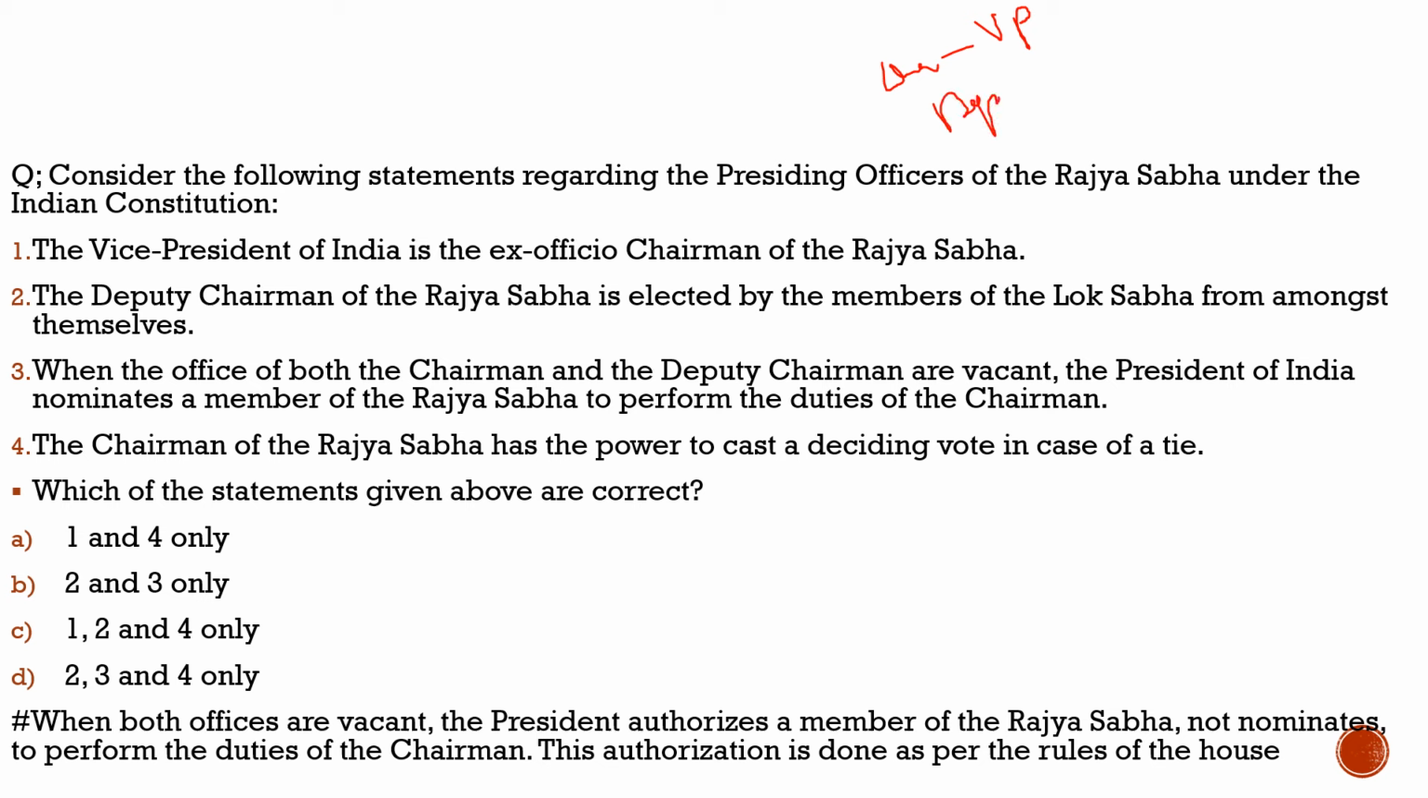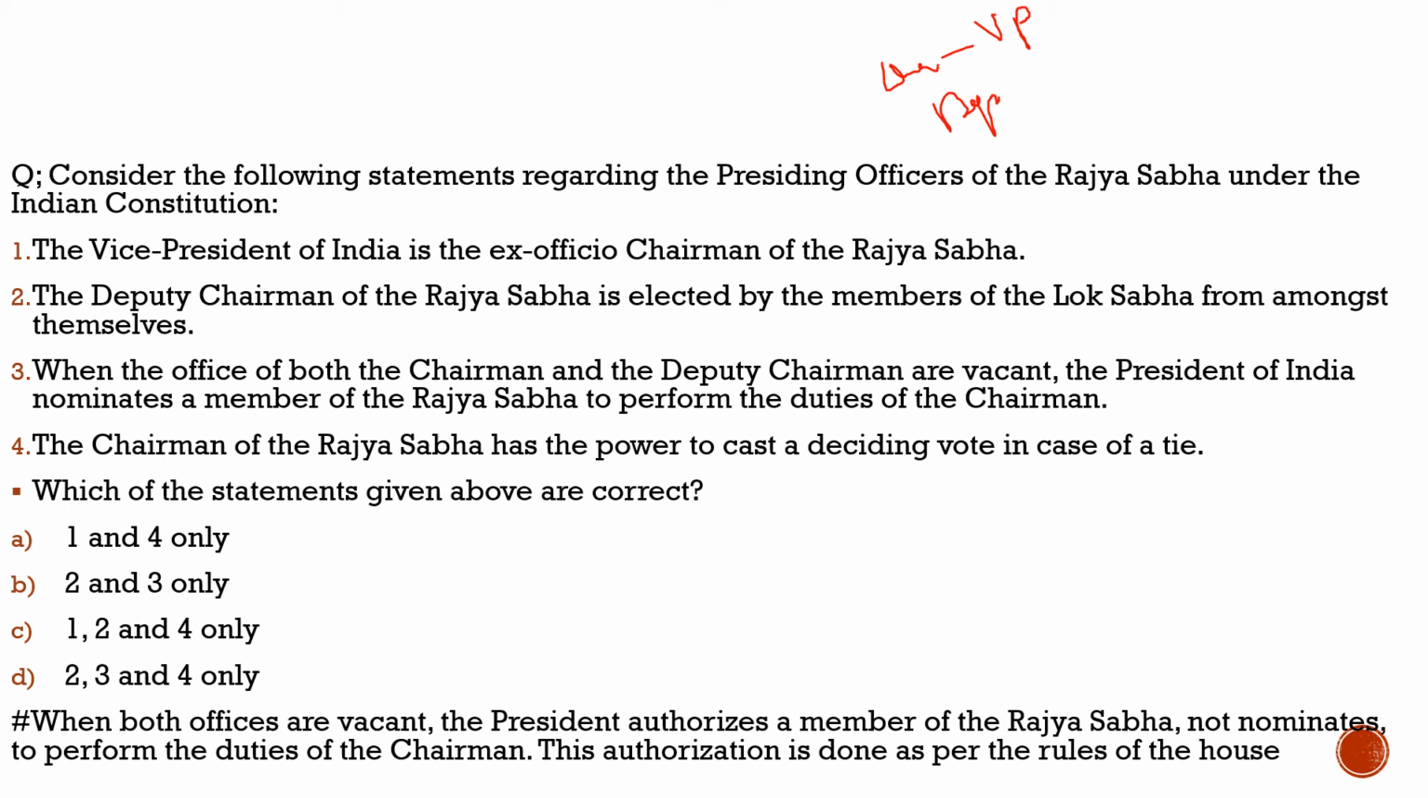Also, there is a panel of vice chairmen in the Rajya Sabha, the members of which are nominated by the chairman of Rajya Sabha. In the absence of the chairman and the deputy chairman, a member from the panel of vice chairpersons presides over the proceedings of the House. So this much information is what would help you solve this question. Now let's solve the question here.